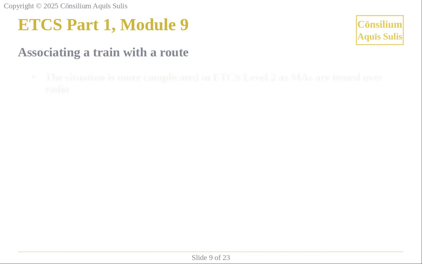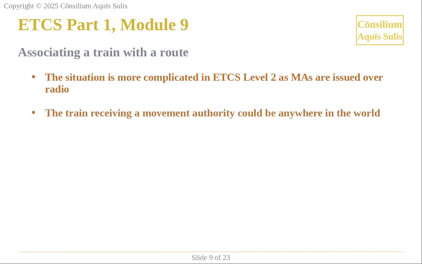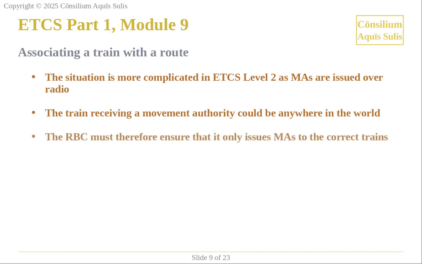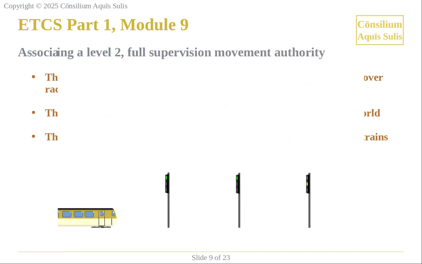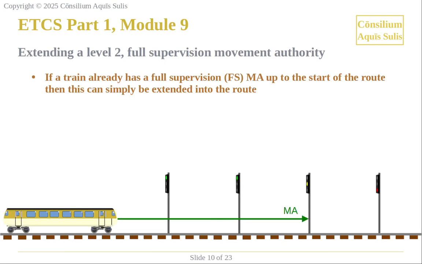The situation is more complicated in ETCS Level 2, as MAs are issued over radio. The train receiving a movement authority could be anywhere in the world. The RBC must therefore ensure that it only issues MAs to the correct trains. If a train already has a full supervision FSMA up to the start of the route, then this can simply be extended into the route.